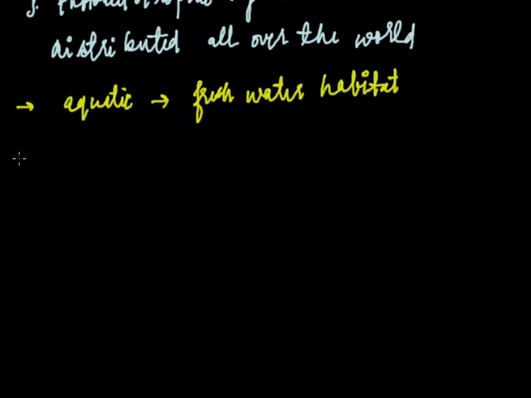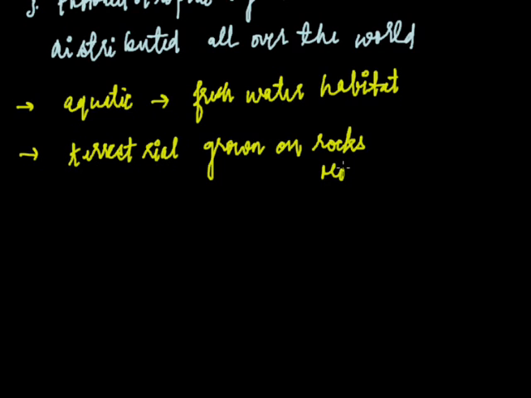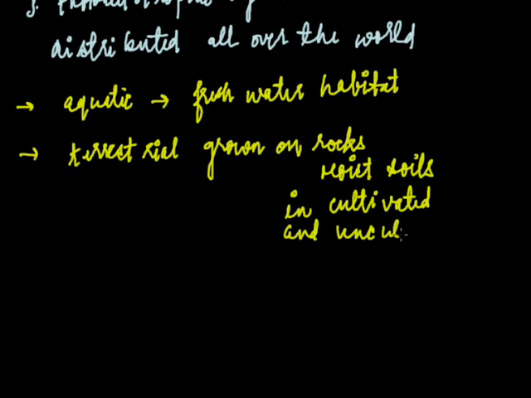Many species are terrestrial also and grow on moist rocks, moist soils in cultivated and uncultivated lands, and tree trunks.